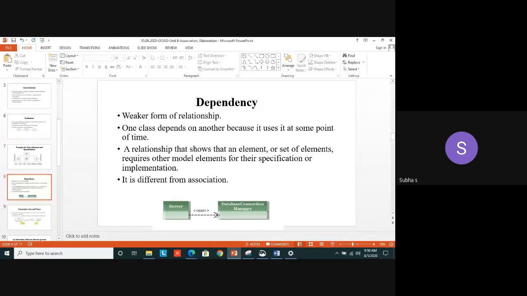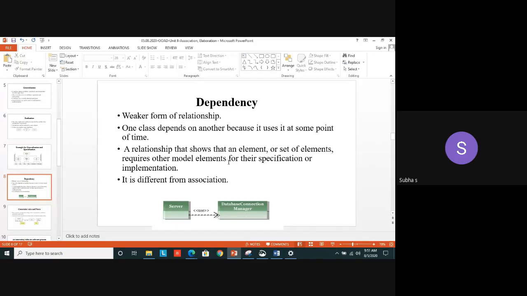When compared to other kinds of relation, normally we use composition, generalization like that. They denote the strong form of relationship, the composition and all. So dependency means one class depending on another because it uses some features. It may use some attributes. It may use some operation at some point of time. In those cases, you have to make use of the dependency. Here, it's a relationship that shows that an element or a set of elements requires other model elements. Why do they need other elements? Either for implementation or for specification.